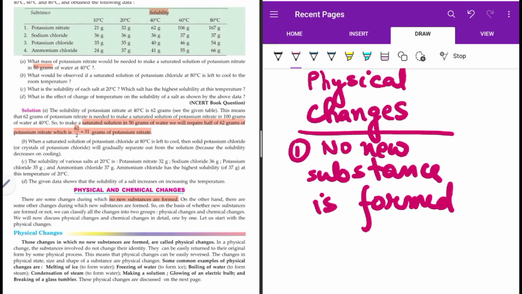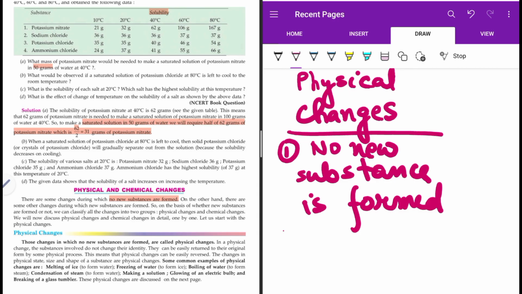Right now, I am not making a table and differentiating. Just note down the points. If no new substance is formed, that means the original substance does not change its identity. So it's just a physical change, and no change in identity occurs.